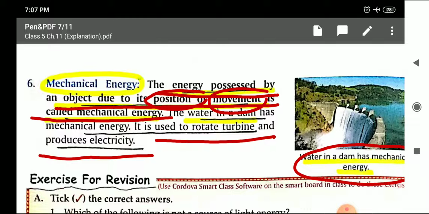And what is that energy? Mechanical energy. The water falls from the stream. In the hilly areas, mountains, you must have seen the streams, the waterfalls. The water, when falling from the stream, because it is at a height, also has mechanical energy. So what is mechanical energy? The energy possessed by any object due to its position or movement. That is known as mechanical energy.